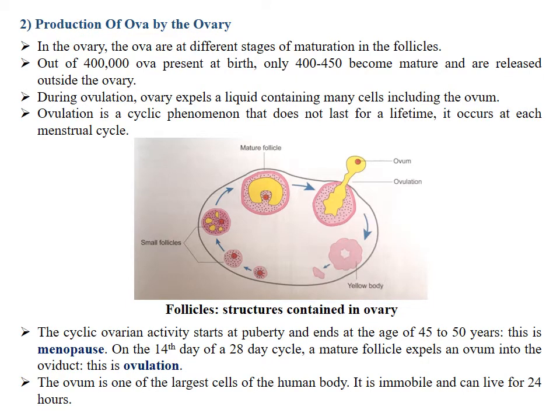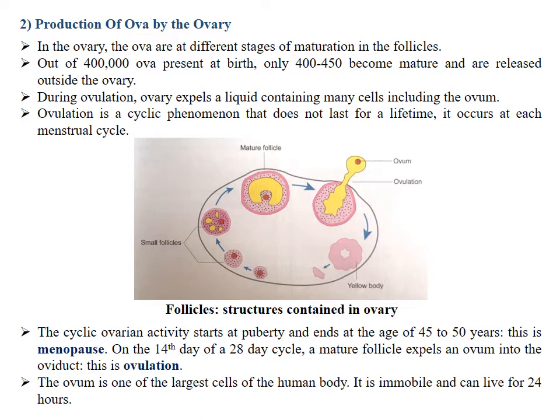Now let's see the production of ova by the ovary. In the ovary, the ova are at different stages of maturation in the follicles. A follicle is a group of cells surrounding the ovum in the ovary. Out of 400,000 ova present at birth, only 400 to 450 become mature and are released outside the ovary.